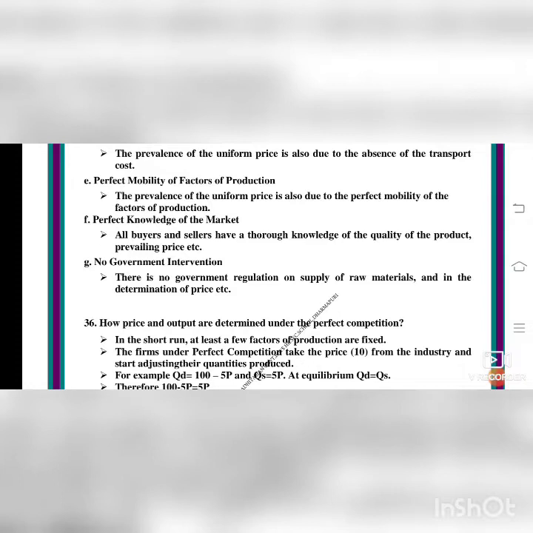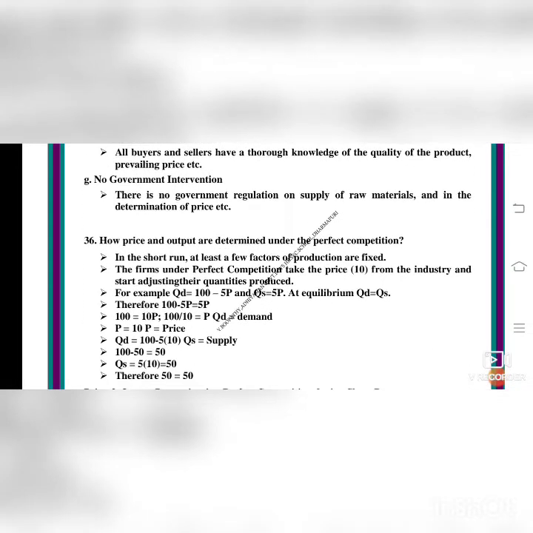So in the short run, at least a few factors of production are fixed. That is, factors means land, labor and capital are fixed. Few factors are fixed, no changes in the factors. The firms under perfect competition take the price from the industry and start adjusting the quantities produced, isn't it? From the industry, they will get at a rate and they will keep for their other expenses and they will sell the product. For example, QD.